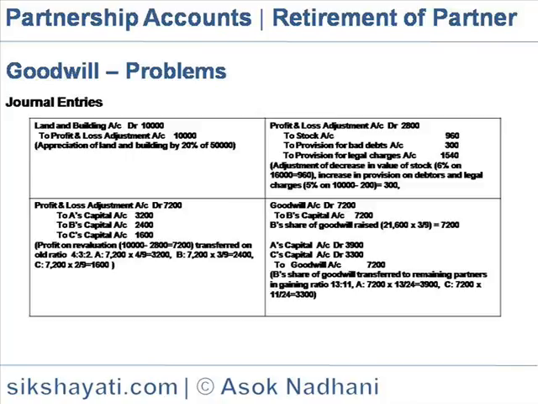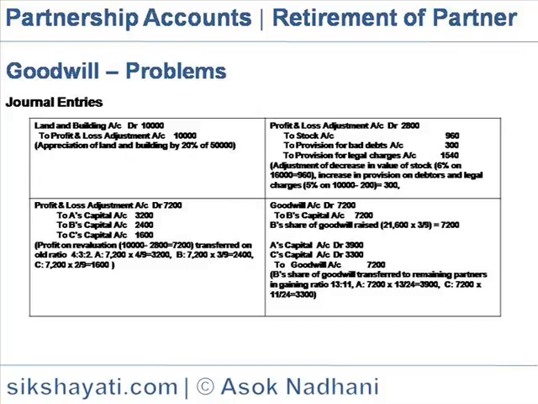So for A it would be 7,200 into 4/9, which is 3,200, for B 7,200 into 3/9, which is 2,400, and for C 7,200 into 2/9, which is equal to 1,600. So the entry would be profit and loss adjustment account 7,200 to A's capital 3,200, B's capital 2,400, and C's capital 1,600.